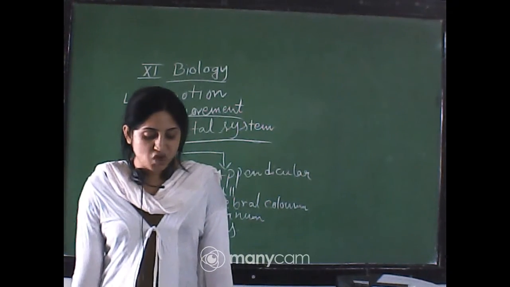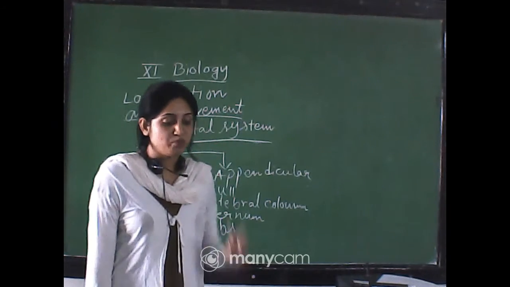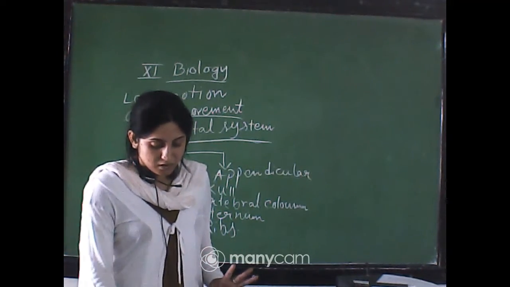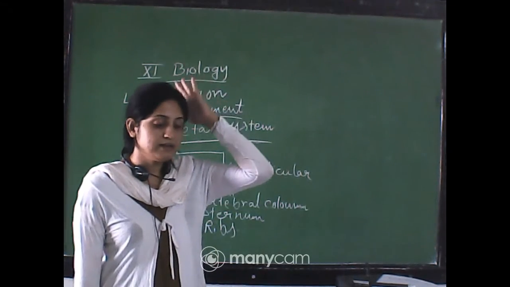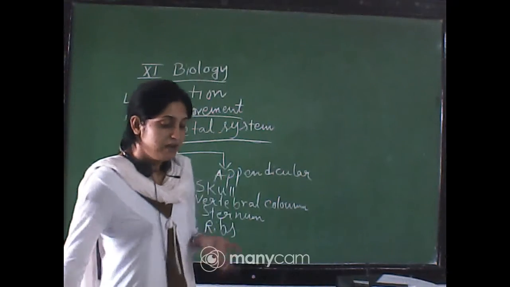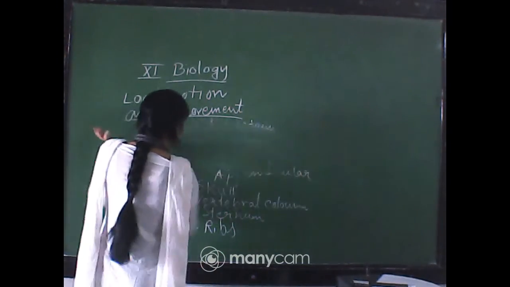The skull is composed of two sets of bones. So our heads, the skulls, are composed of two sets of bones, that is cranial and facial. Cranial is the covering of the brain, and facial bones are those present in the face, okay? So the skull contains two types of bones, that is cranial and facial.